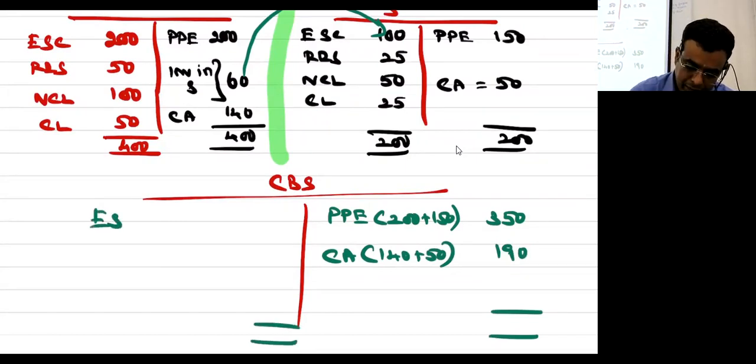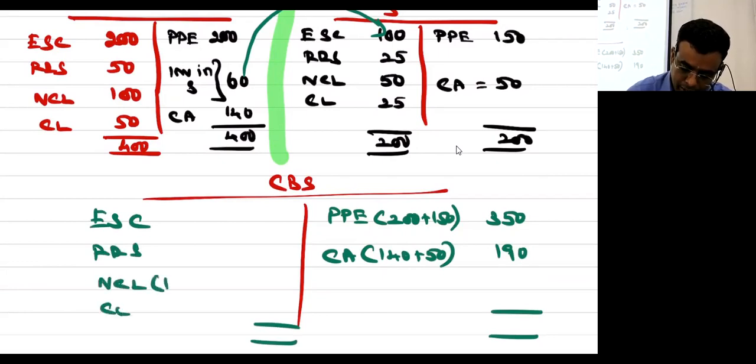Equity share capital, reserves and surplus, non-current liabilities, current liabilities. Non-current liabilities 100 plus 50, 150. Current liabilities 50 plus 25, 75.